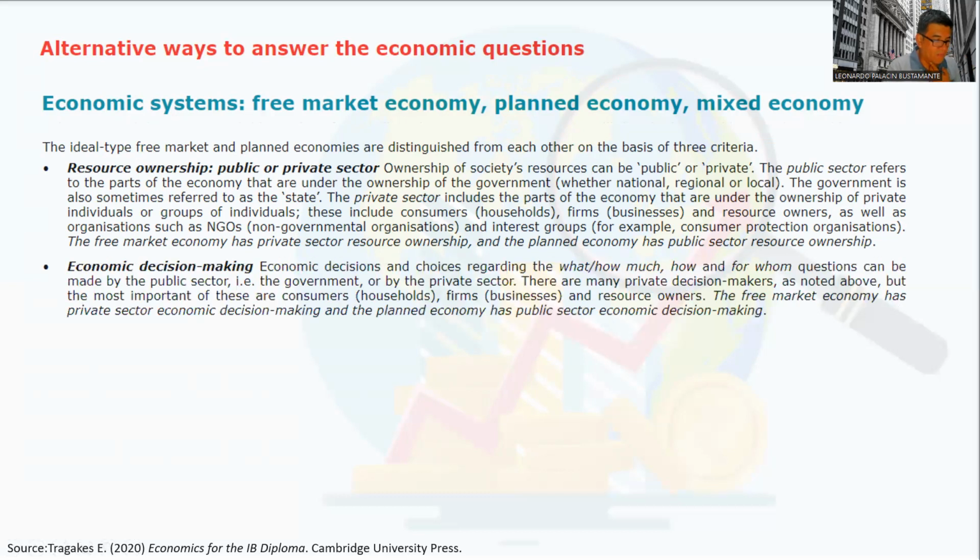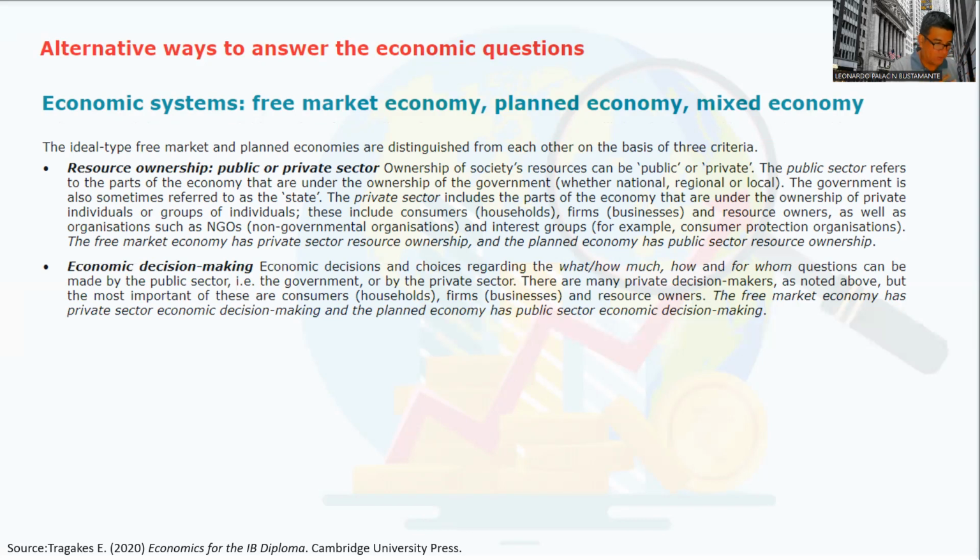Economic decision-making. Economic decisions and choices regarding what to produce, how much to produce, how to produce it, for whom to produce it, can be made by the public sector, for example, the government, or the private sector as well. So there are many private decision makers. The most important are these: consumers and firms, and of course, resource owners. So the free market economy has private sector economic decision making. Who makes decisions in a free market economy?